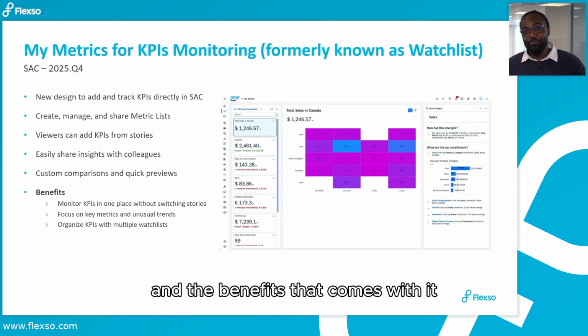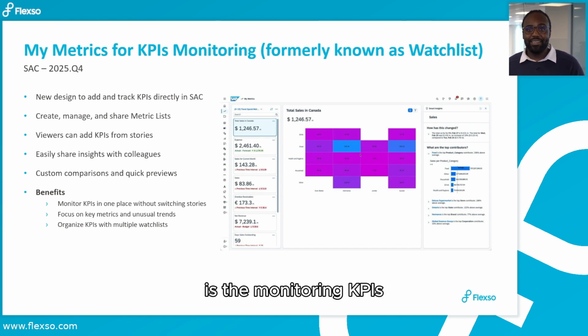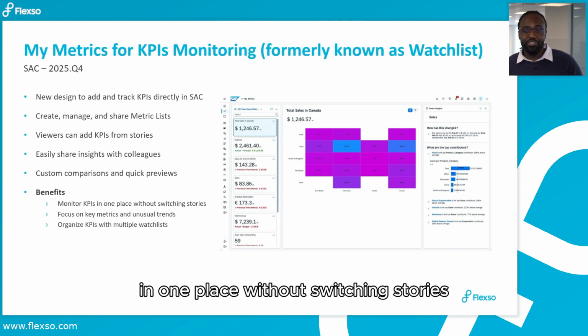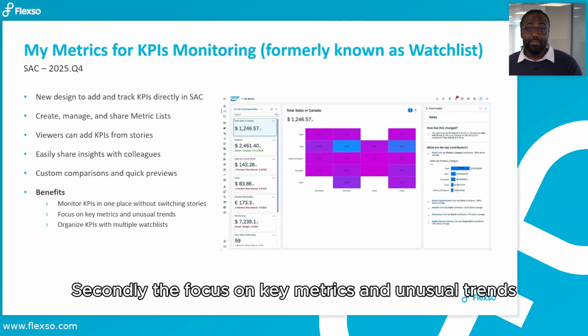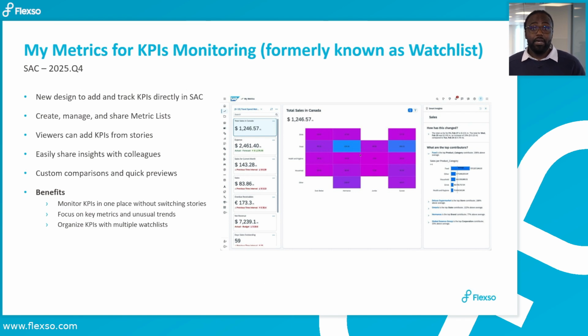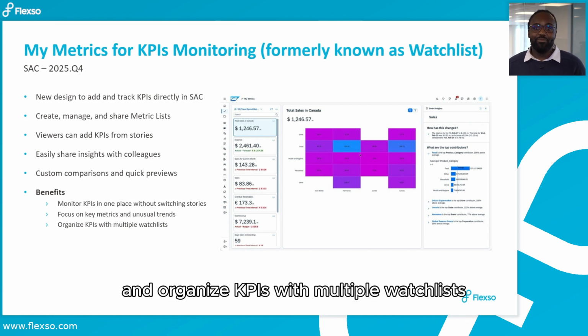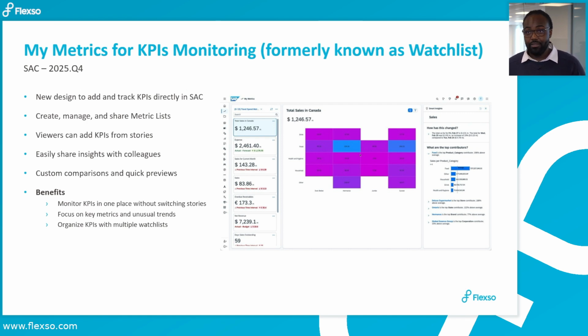And the benefits that come with it are monitoring KPIs in one place without switching stories. Secondly, the focus on key metrics and unusual trends. And organize KPIs with multiple watch lists.